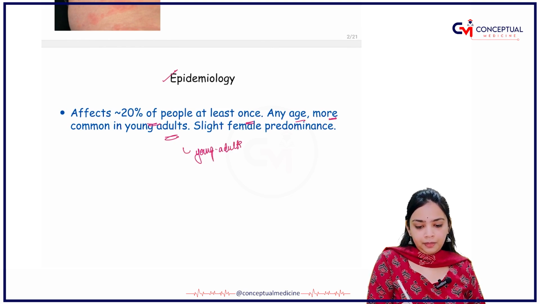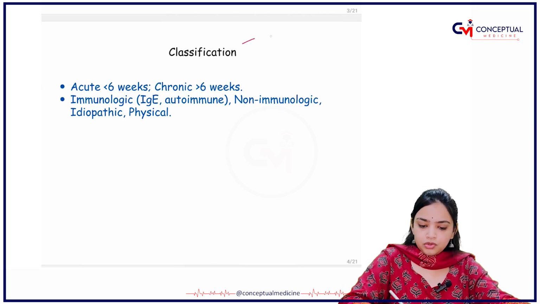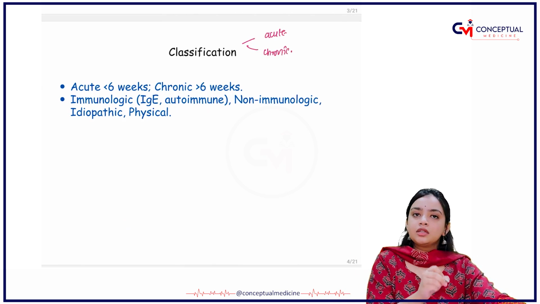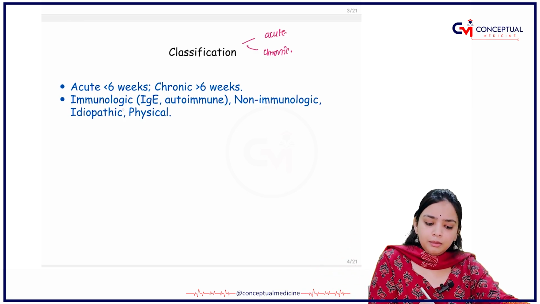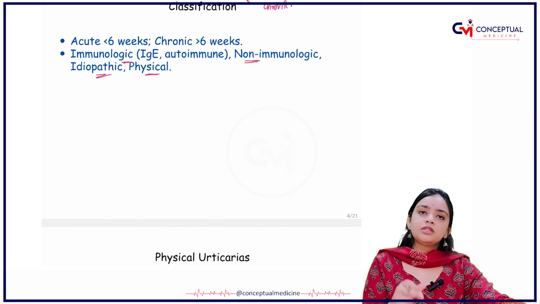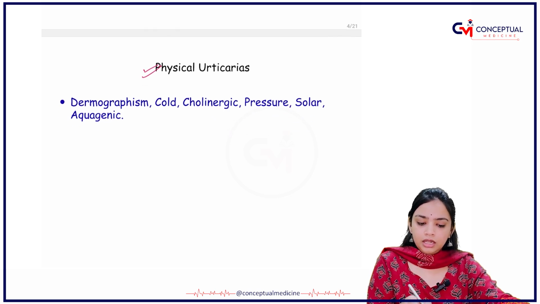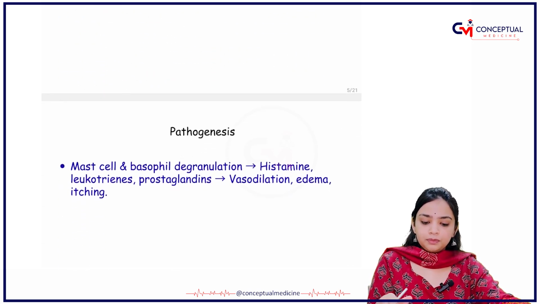If I talk about the classification, you have the acute one and then you have the chronic one. Acute is if it is less than 6 weeks and chronic if it is more than 6 weeks. Then immunological and non-immunological, idiopathic and physical. In physical urticaria, there is cold, cholinergic, pressure, solar and aquagenic.